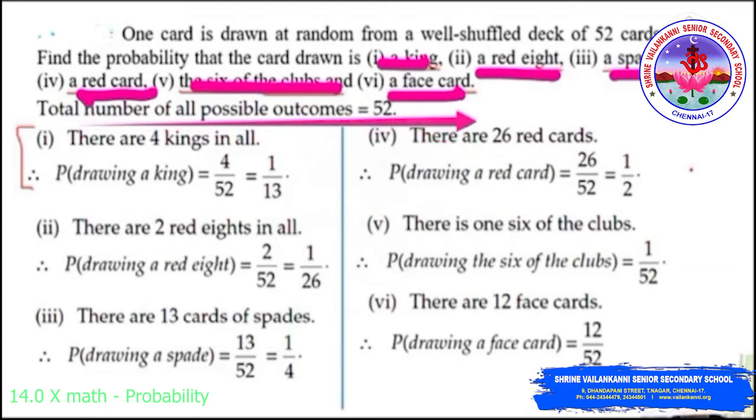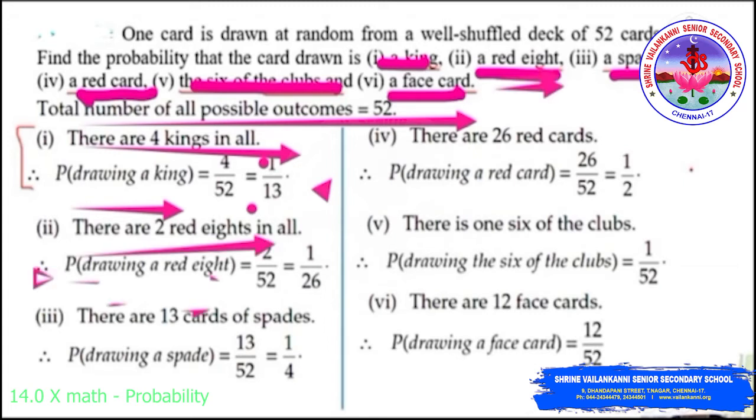So we need to find out the probability of a king card. In these 52 cards, we have 4 kings in all. So the probability of drawing a king card will be the number of favorable outcomes by the sample space, which is equal to 4 by 52. Simplifying, you will get 1 by 13.